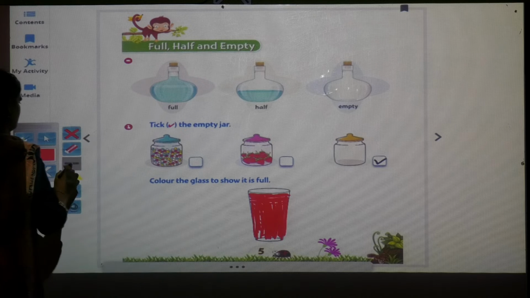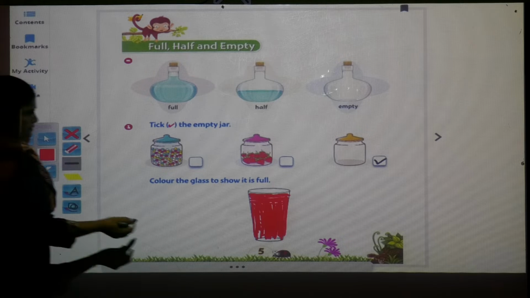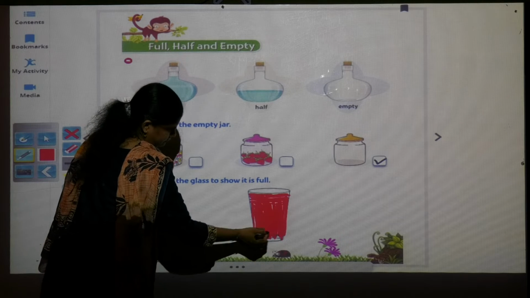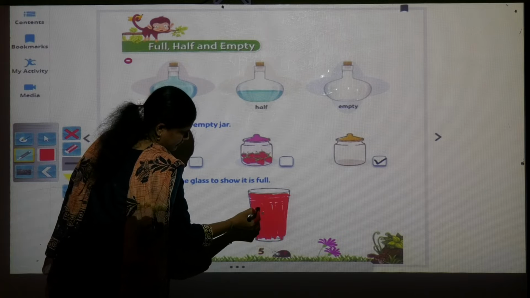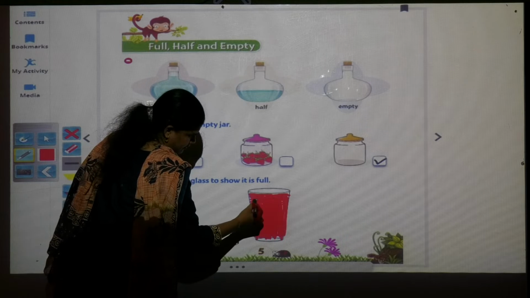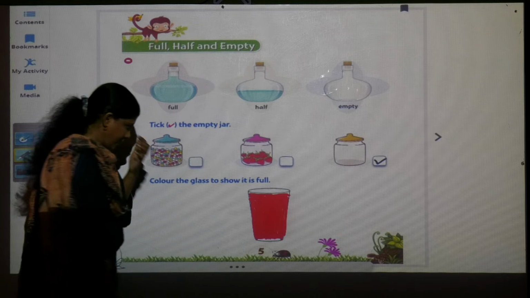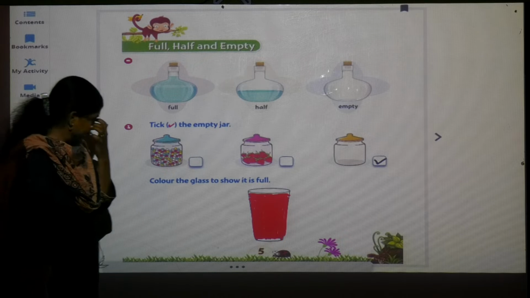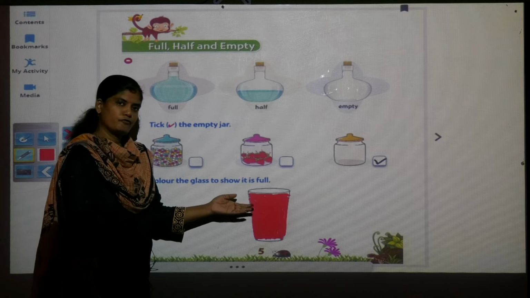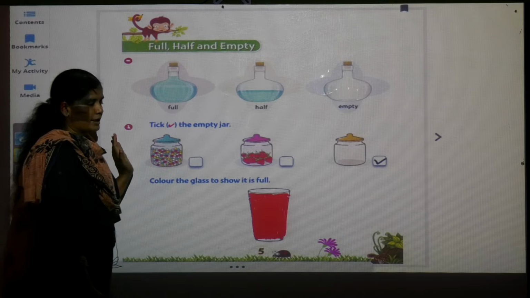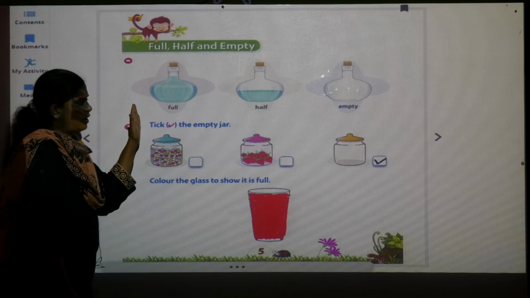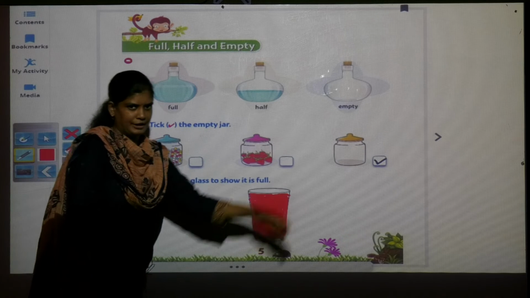Like this we have to color the glass. Color it properly. Before coloring it was looking empty. Now after coloring we can see the glass is full. In this way today we have learned the concept of full, half, empty.